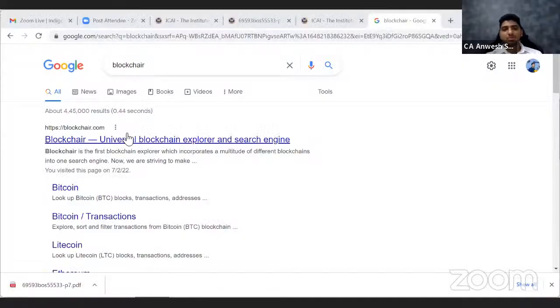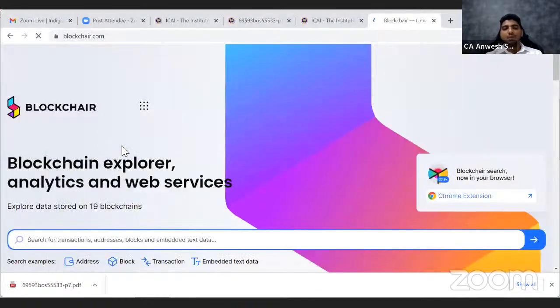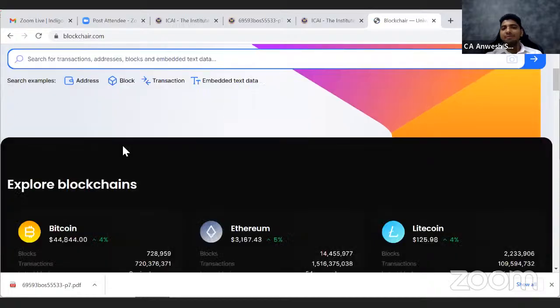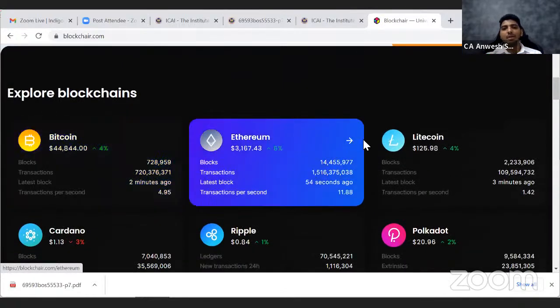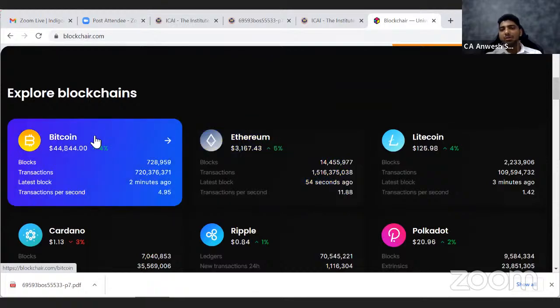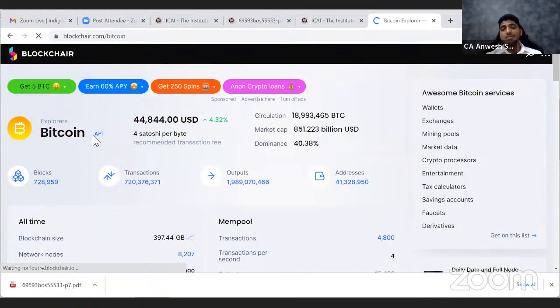So if you can see my browser, I've searched for something called blockchain. In fact, even if you search blockchain explorer, it should work. But my firewall is not allowing that website to open. So I'm opening another alternative website. Okay. So now if you come here, one fancy website will open, it will show Bitcoin, Ethereum, Litecoin, and other things. So if I click on Bitcoin, that is one of the cryptocurrencies.